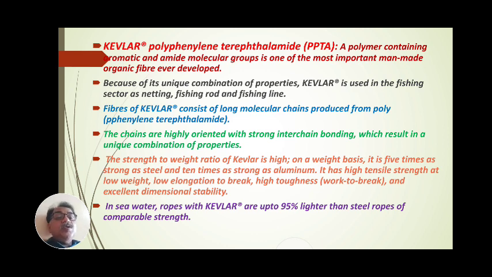Means the ropes manufactured from steel and the ropes manufactured from Kevlar, the weight or lightness of these Kevlar ropes is up to 95% lighter as compared to steel ropes. Hence Kevlar is a good material used in manufacturing of fishing gear in the marine sector, that is the sea sector, for the netting of seas or oceans.